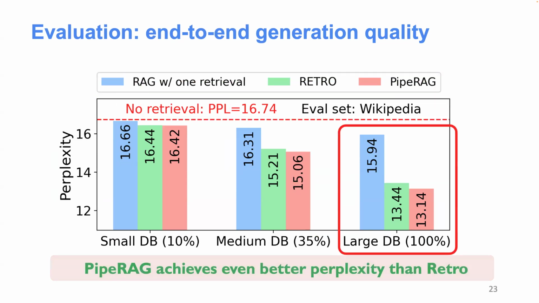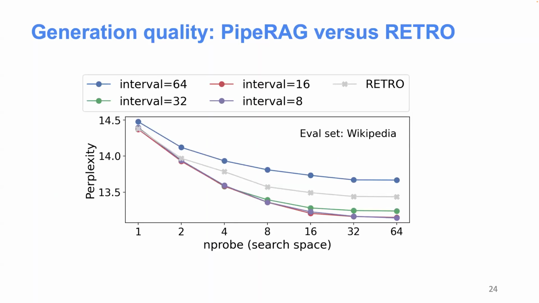And as you can see here, PipeRAG not only achieved the same level of accuracy as retro, but actually slightly outperformed retro in terms of quality. So let's take a look at why this is. This is essentially because retro can allow more flexible retrieval intervals. So even if you use somewhat stale queries, we can still increase the retrieval frequency to compensate for this quality gap.